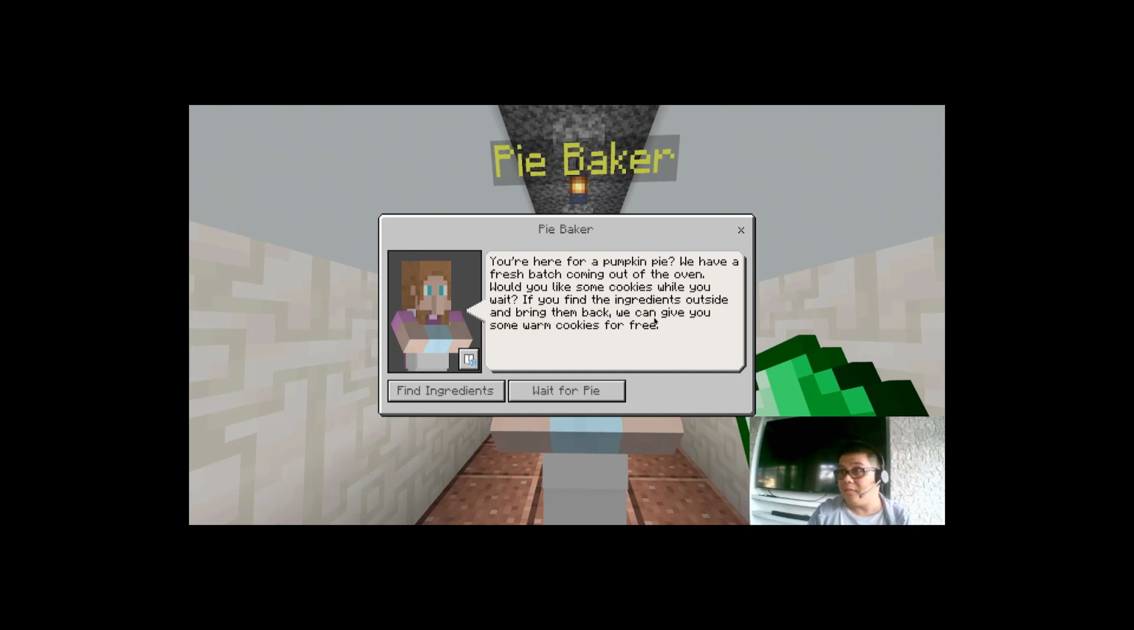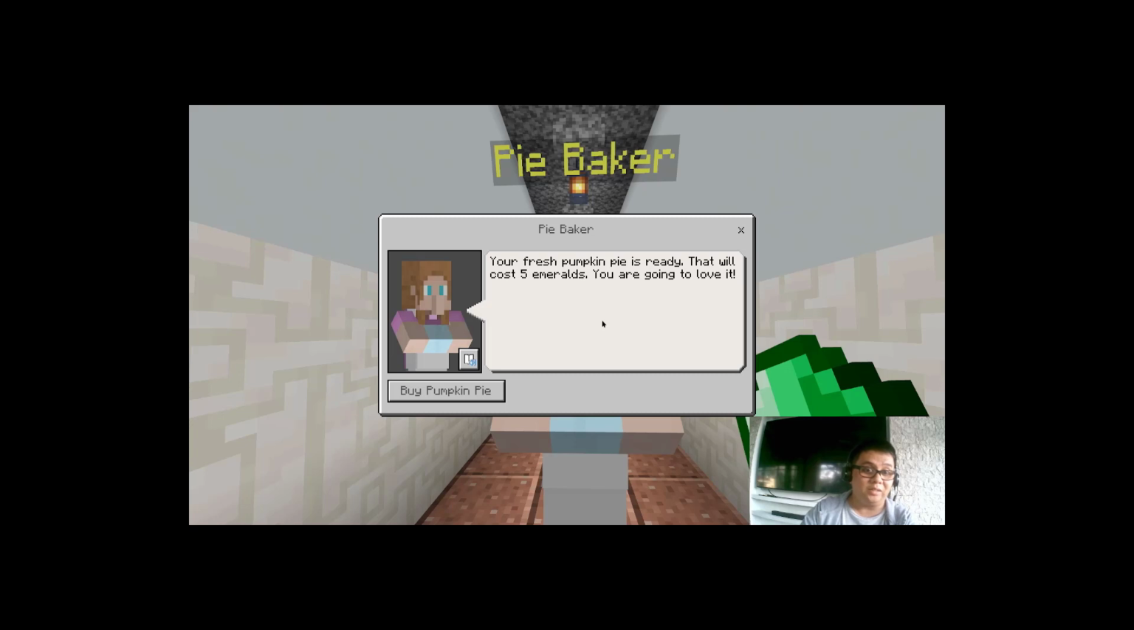It is another mini game wherein we're going to find some of the ingredients for the cookie around the area of the bakery. If you want to play, you can proceed and find ingredients. Otherwise, let's go wait for our pie.